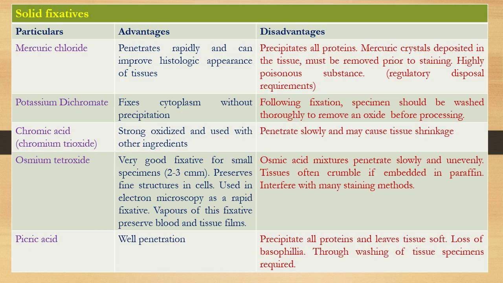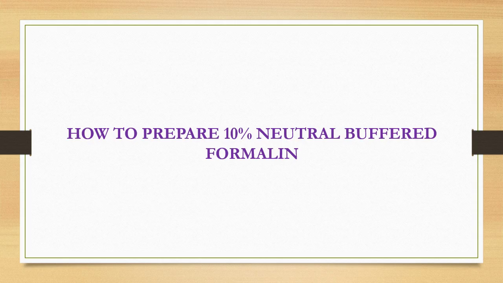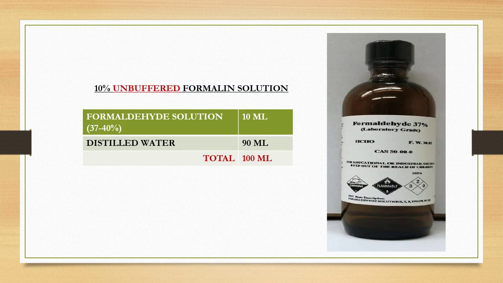So how can you prepare 10% neutral buffered formalin? If you see the bottles available in the market, it is mentioned that formaldehyde is 37 to 40%. You should consider that as 100% because it is a saturated solution, so no further formaldehyde gas can be mixed with the water.